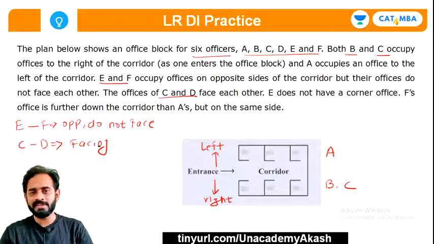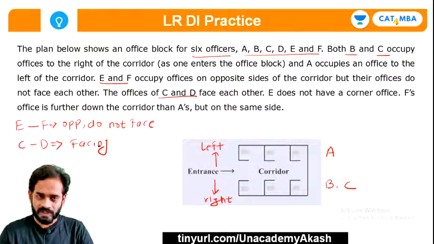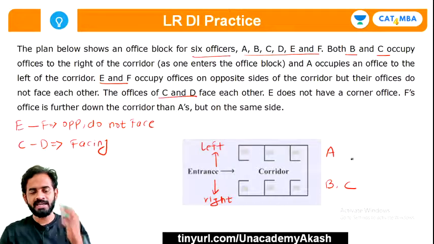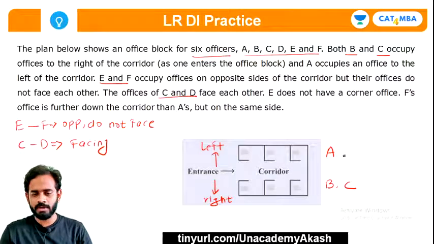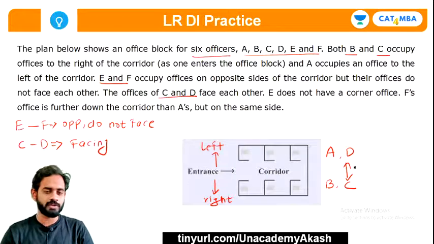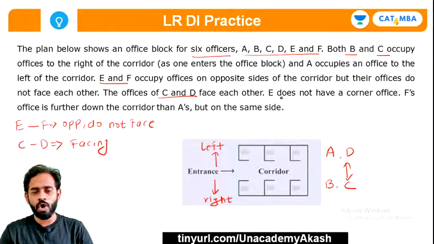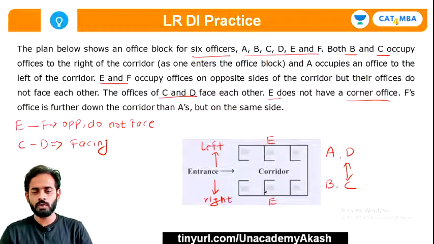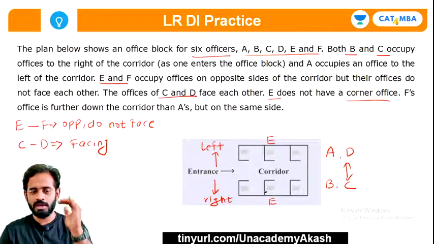It means that obviously C and D must be on opposite sides. Very simple, right? So if C is towards the right hand side, then D must be towards the left hand side. Now E does not have a corner office. What does it mean? Either E must be placed on this place or this office. So only two options are available for E, either middle office towards the left or middle office towards the right hand side.